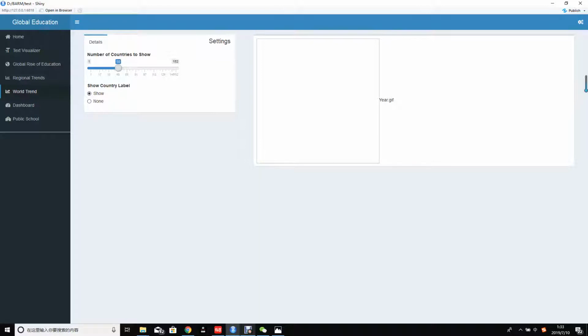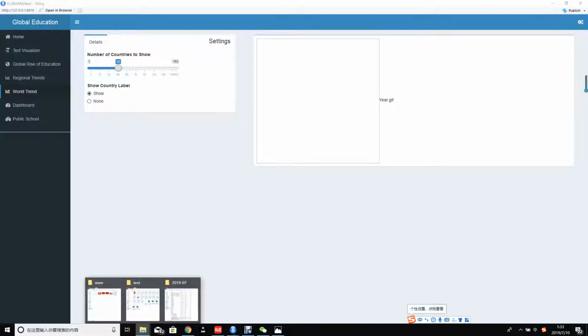And we can also choose whether to show the country label. So here we choose to show the country label. Actually, the code can run successfully, but we cannot show the picture here. So we'll just open the directory and show the picture to you.